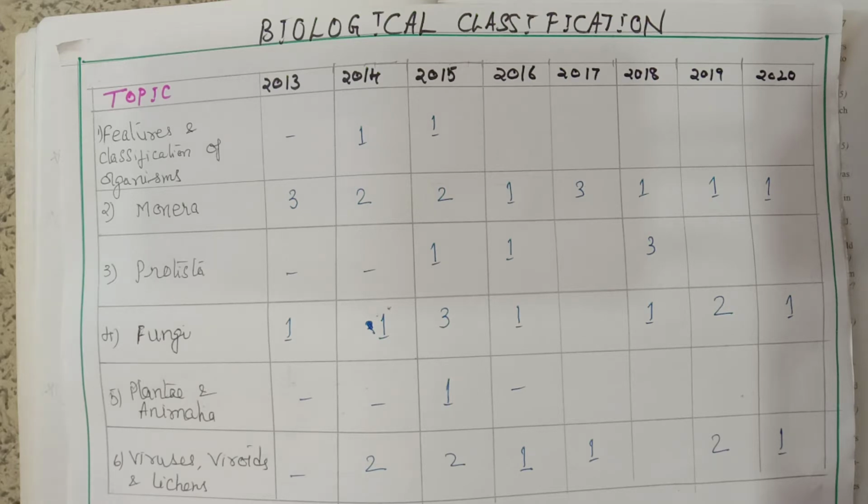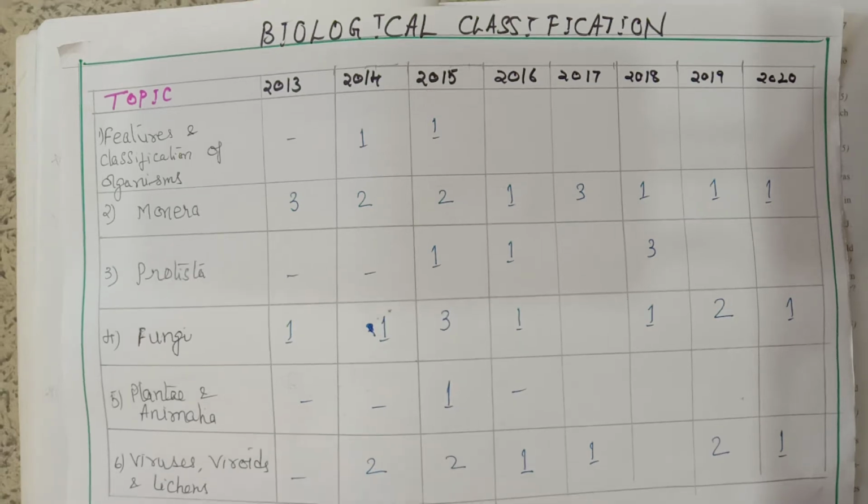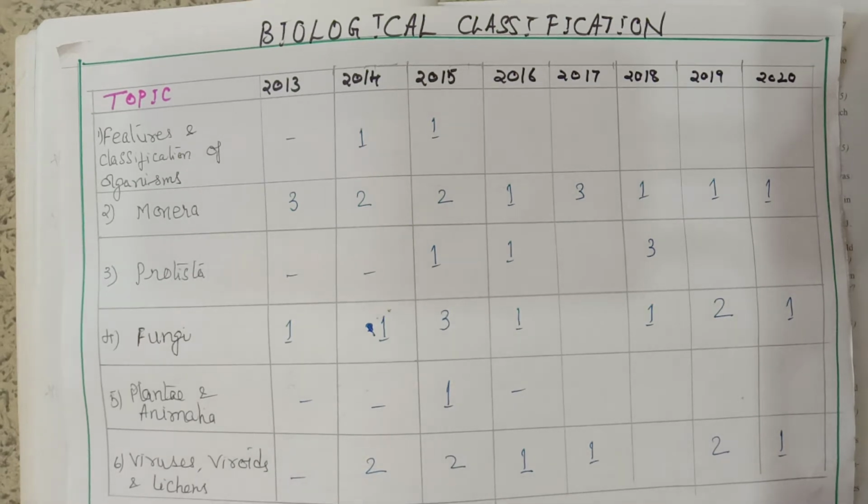Protista appears in 2015, 16 and 18. In fungi, almost every year we have at least one question. Plantae and Animalia we find a little less. Next, viruses, viroids and lichens: all together, many questions appear almost every year.